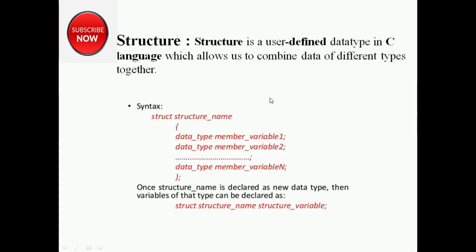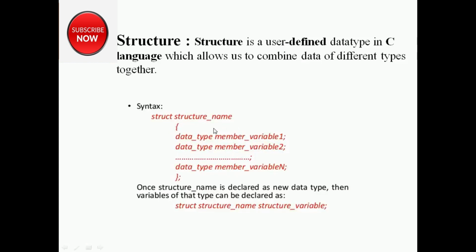See, structure is a user-defined data type in C language which allows us to combine data of different types together. What is the syntax? struct, structure name, curly bracket open, then data type, member variable 1, and so on, member variable n, curly bracket closed, terminated by semicolon. struct is a keyword, structure name is the name of the structure, and you will use the same rules that you use for writing a variable name, right? So in this way you can create a structure, right?